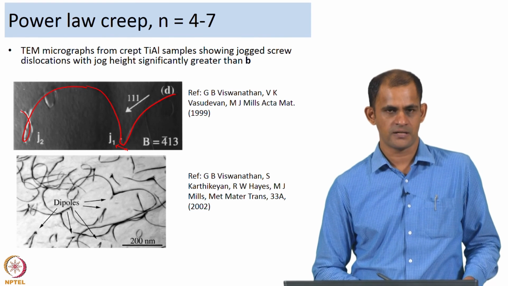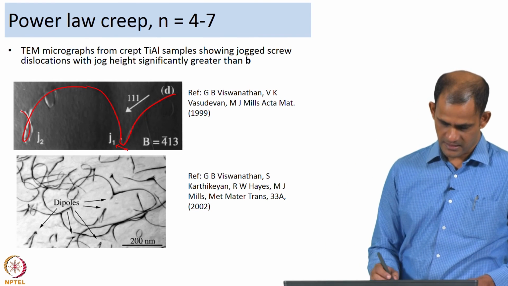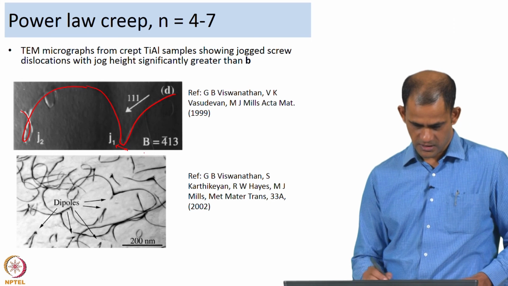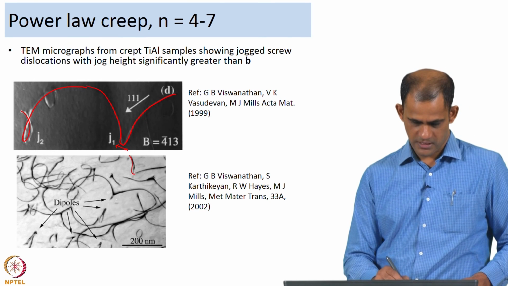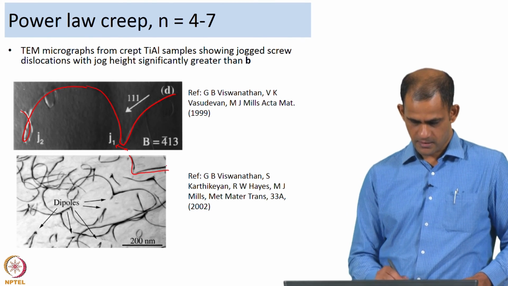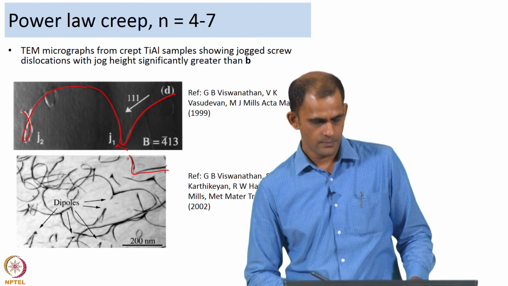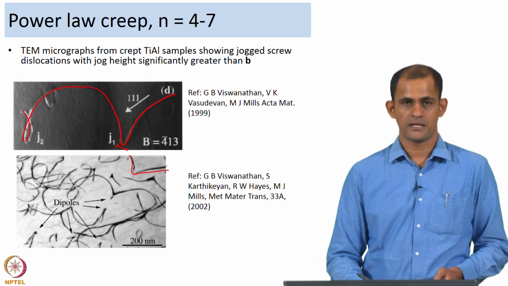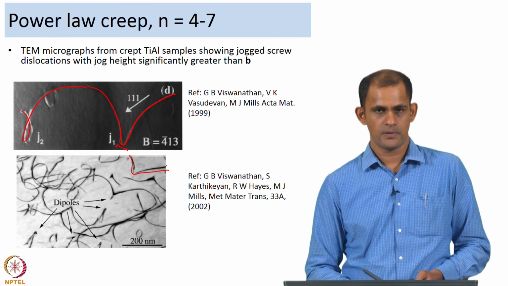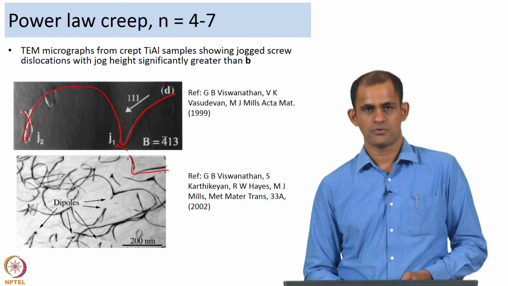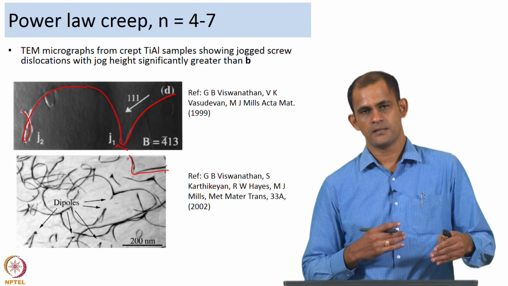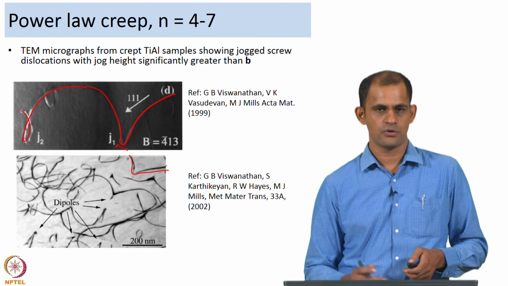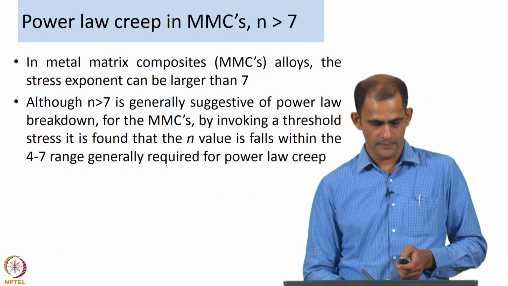Another example is shown here. You have another jogged dislocation, and clearly it is several times the Burgers vector. So, that is how their group came up with a rationale to explain the difference between the experimental creep rates and the original jogged screw model.